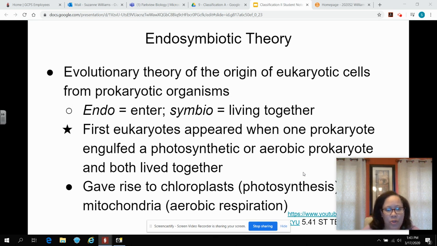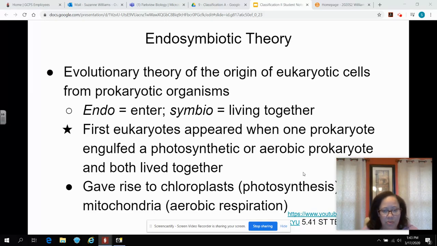All right, y'all, let's go through the endosymbiotic theory. Sounds fancy, but it's a pretty easy concept. The theory states that some of the organelles in eukaryotic cells were once prokaryotic microbes. More specifically, we're talking about the organelles mitochondria and chloroplasts, which in eukaryotic cells came from prokaryotic bacteria.